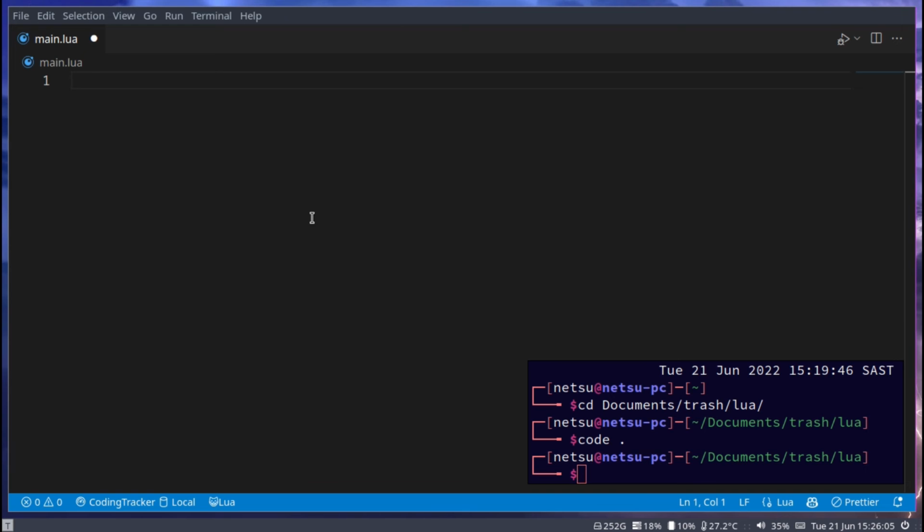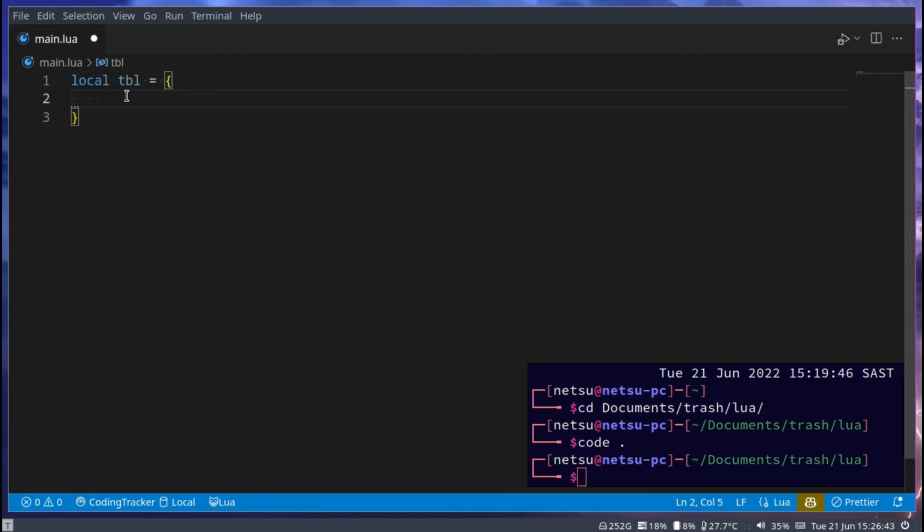So let's create our first table. I'm going to say local tbl, and if I at any point say list or array, just know I'm referring to a table. And this table will be used with these right here, so these brackets. Anything that goes in here is part of the table. This can contain any types and any amount of items.